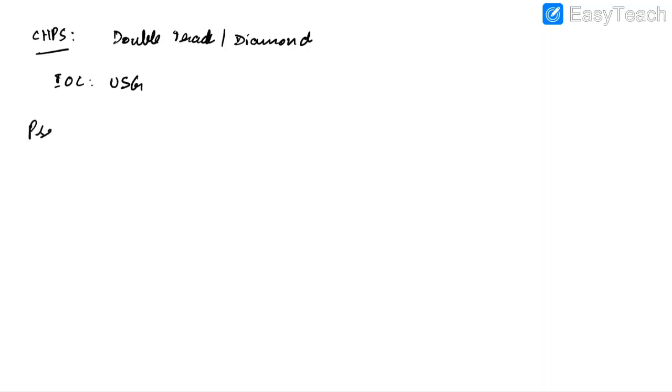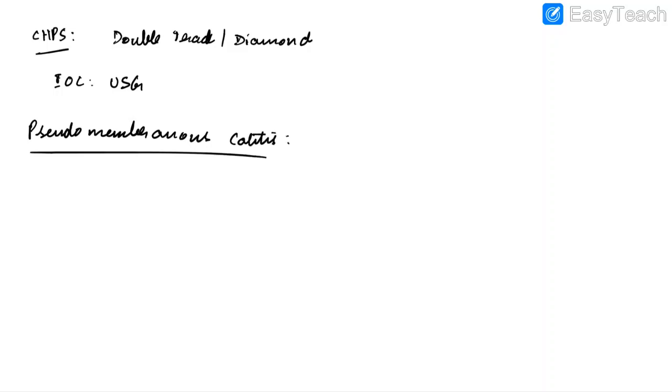Now let us discuss about congenital hypertrophic pyloric stenosis. In this case, we will see double track sign or diamond sign. The investigation of choice for congenital hypertrophic pyloric stenosis is ultrasonogram. Now let us discuss about pseudomembranous colitis. In this case, CT will show accordion sign, which is also known as concertina sign.